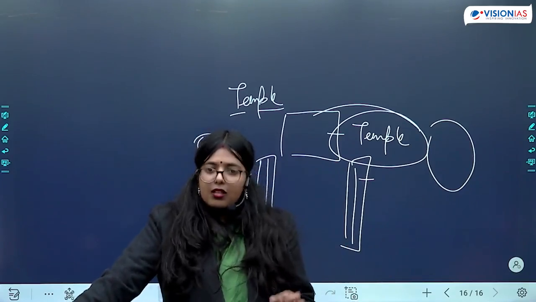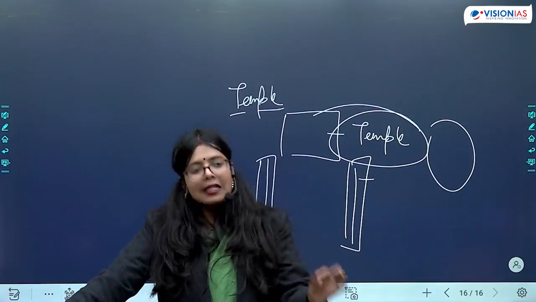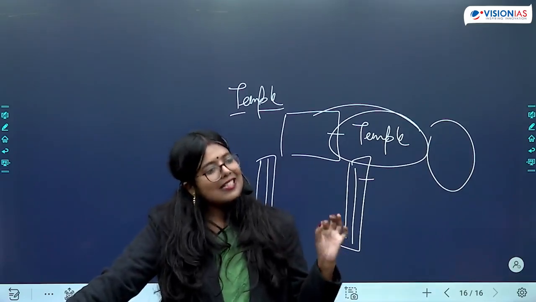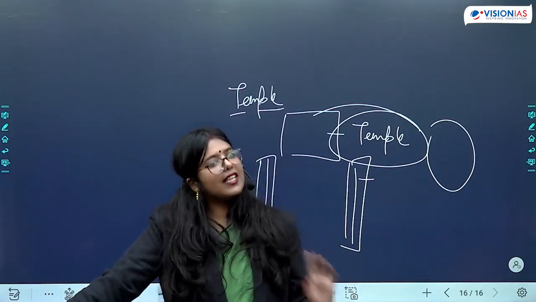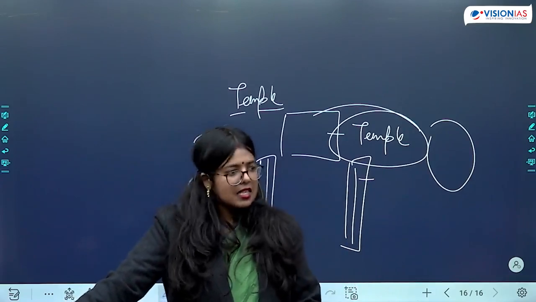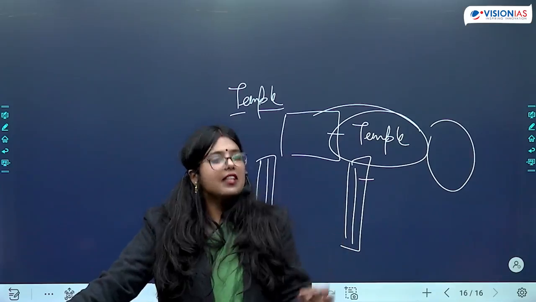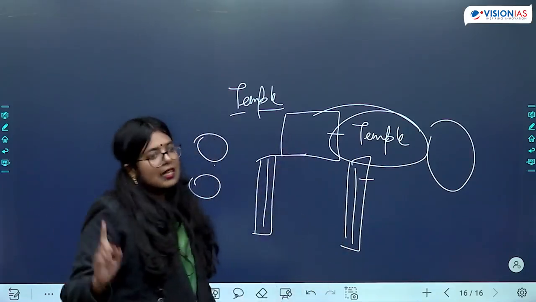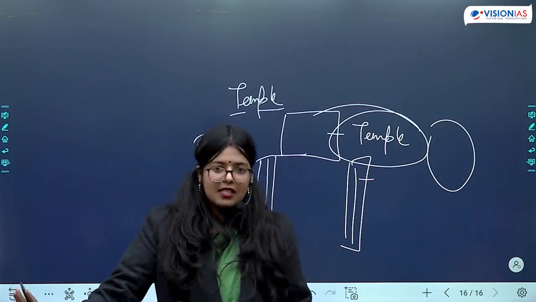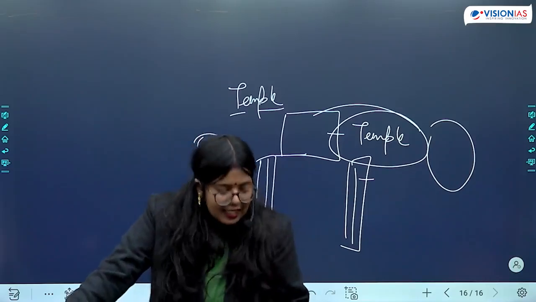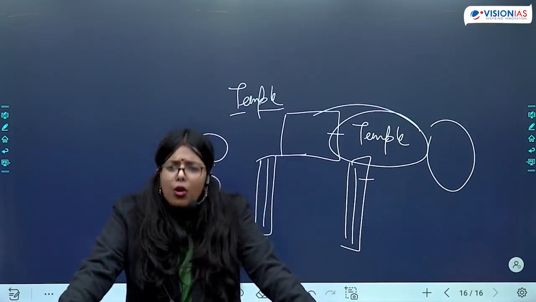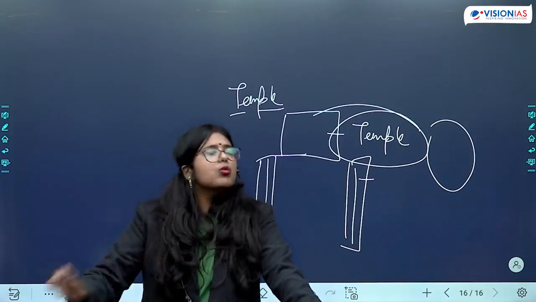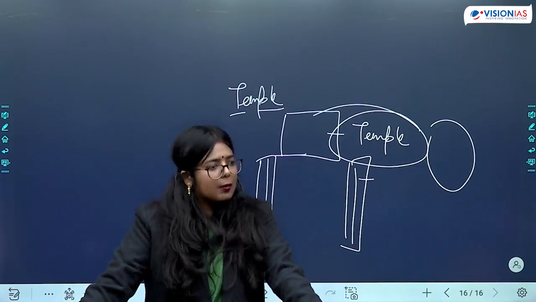Here they need not conduct long distance trade to survive as a city. The city will survive itself due to the presence of a temple in its premise. Is this clear? So we'll see development of a lot of cities due to temple-centered urbanization.